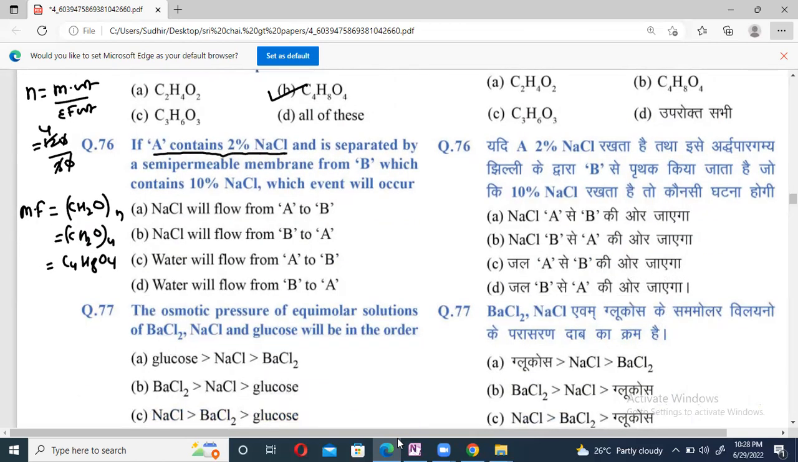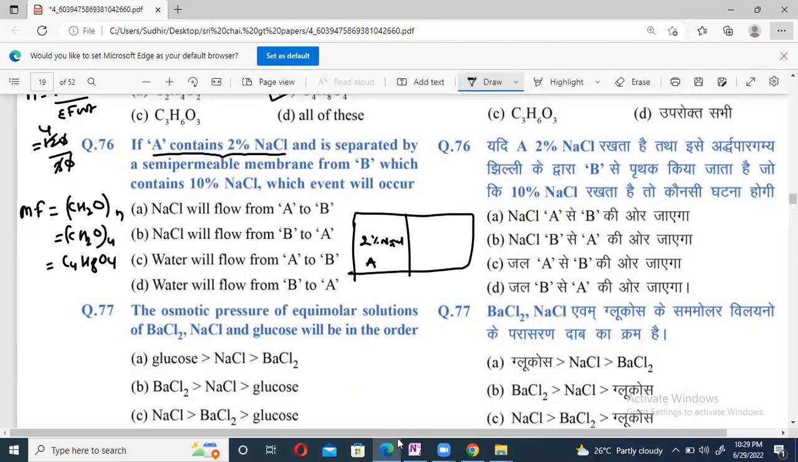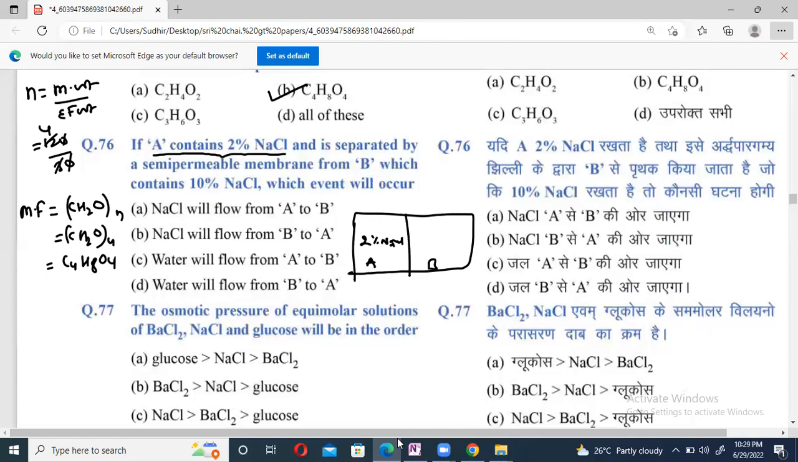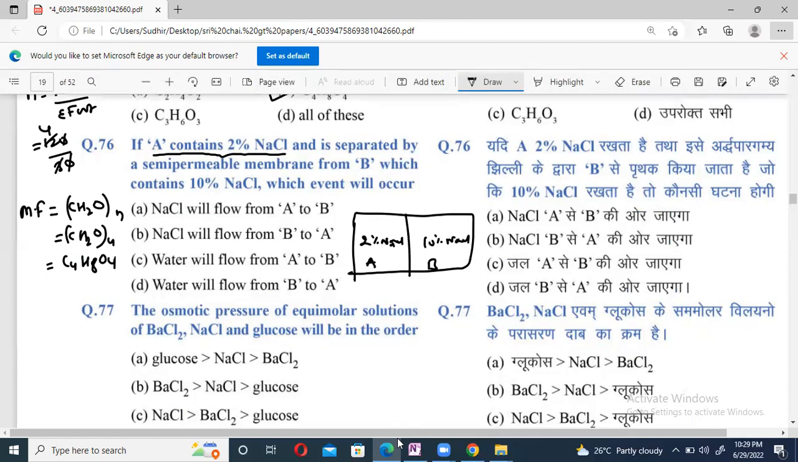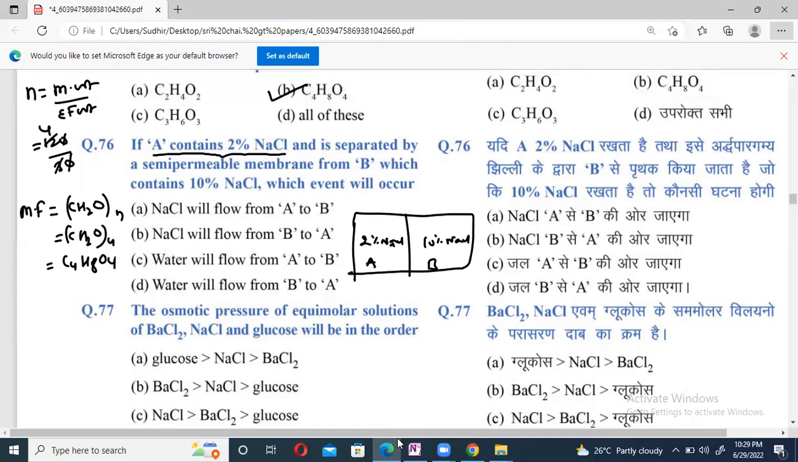A contains 2% NaCl and it is separated by a semi-permeable membrane from B, which contains 10% NaCl. Which event will occur? A very good question from the solution chapter: colligative property, osmosis, osmotic pressure. A contains 2% NaCl, separated by a semi-permeable membrane from B, which contains 10% NaCl. But you know, osmosis means the flow of solvent will take place.